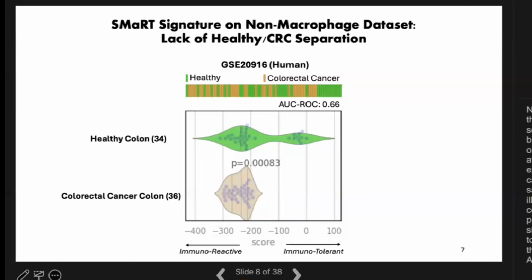A lack of separation between the healthy and colorectal cancers, which is highlighted in this bar here, is also quantified with the area under the ROC curve, the AUC metric, where a higher AUC indicates better predictive power and classification. So an AUC of 0.66, we don't consider that as statistically significant.